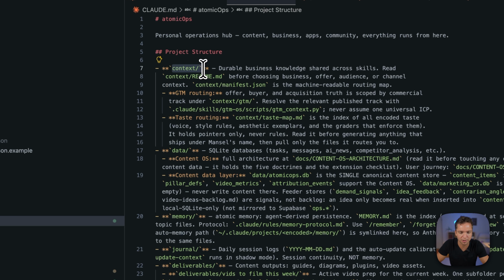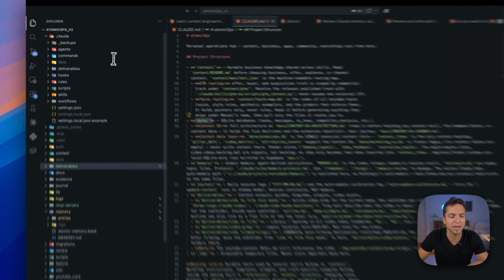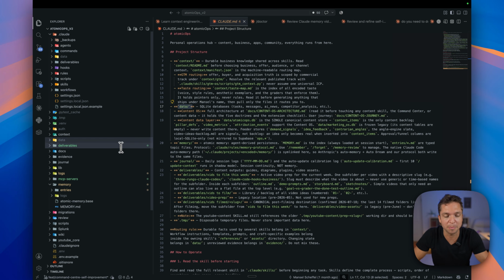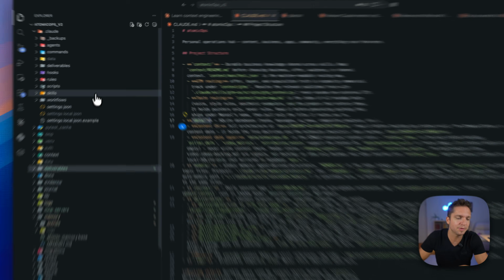can see I've got things like context, I've got things like data, basically just rules about what goes where inside here, because I was under the impression that Claude would need this and it's far more efficient to do this. So when this blog post came out, I felt quite surprised by it because I'm already using progressive disclosure inside skills. For those of you who don't know what it is, you can think of it as just loading things